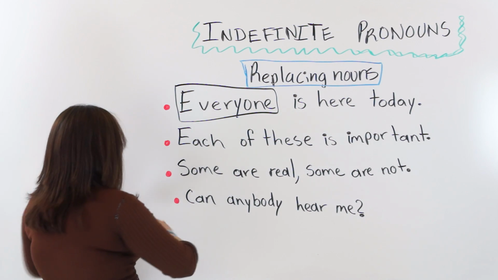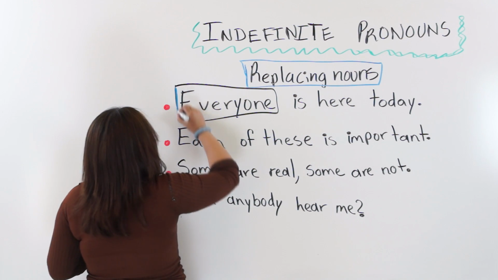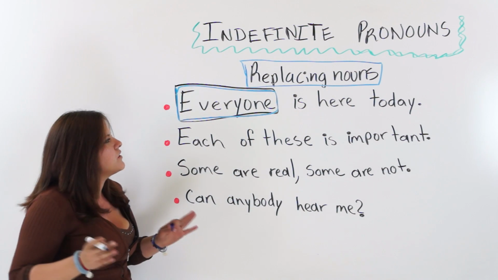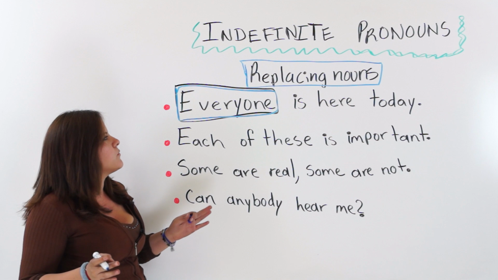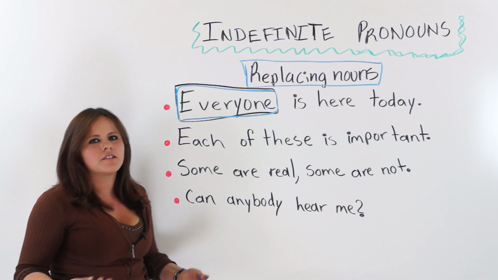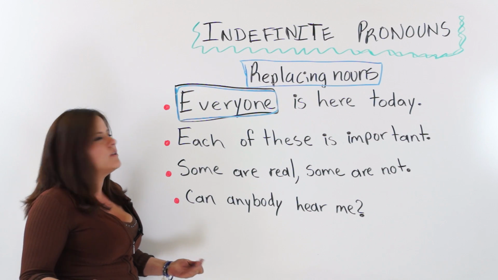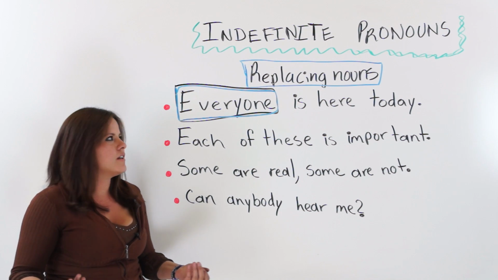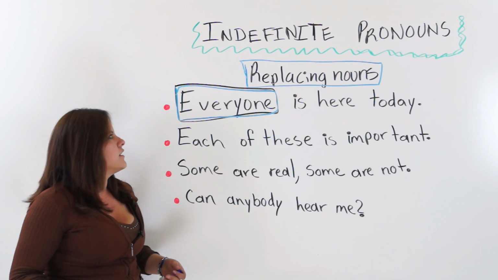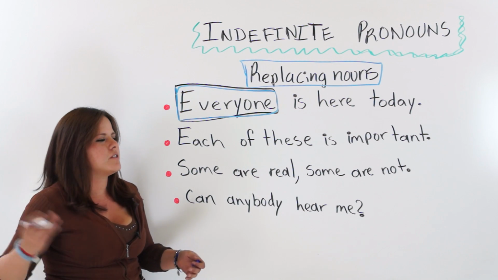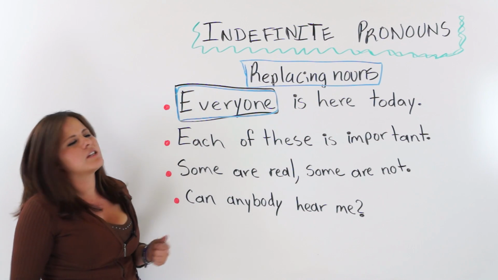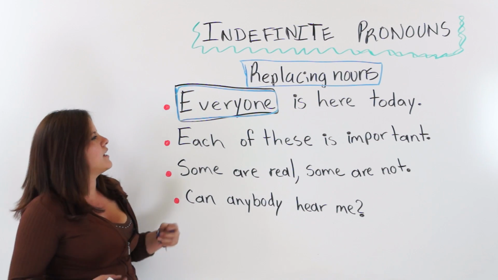Let me use another color because that doesn't highlight it quite well. Okay? Everyone is here today. Everyone is our indefinite pronoun. It replaces the noun. We don't know who everyone is. It could be Tim and David and Lucy. Tim, Lucy, David, and Mary. Everyone. So this replaces a group of nouns.